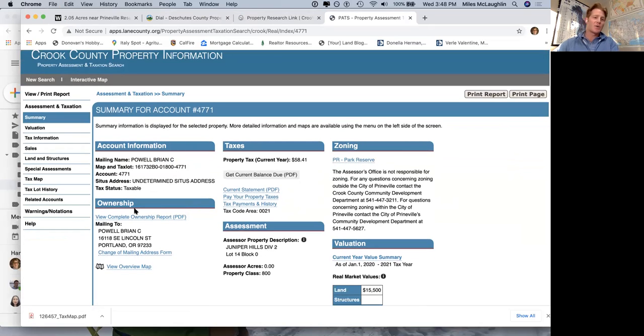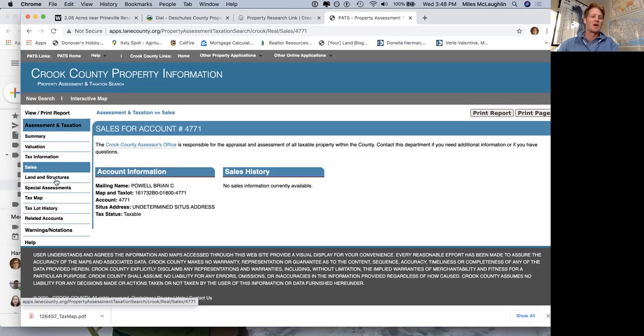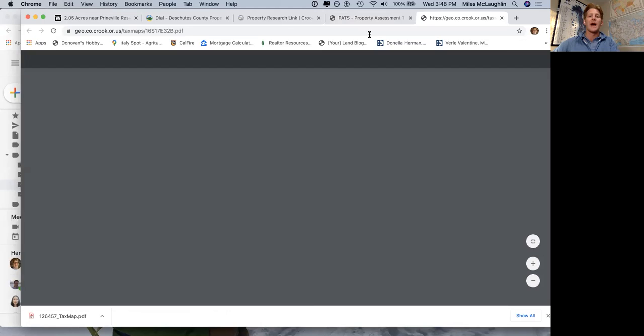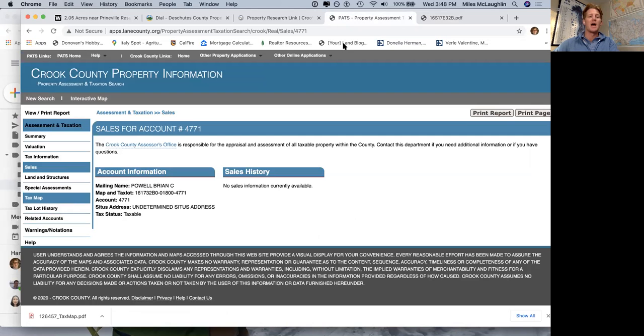So again, we have this overview, valuations, tax information, different sales. This obviously isn't in our company name yet, so this hasn't been updated yet. It's not real time. We recently bought this property, so it's going to have the map tax lot, the account number. There is no address, so these are your identifying factors. Tax map you can look at. It's going to pull this up. I believe this is our property just off the top of my head.